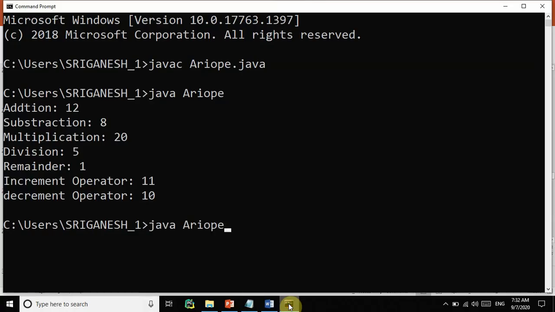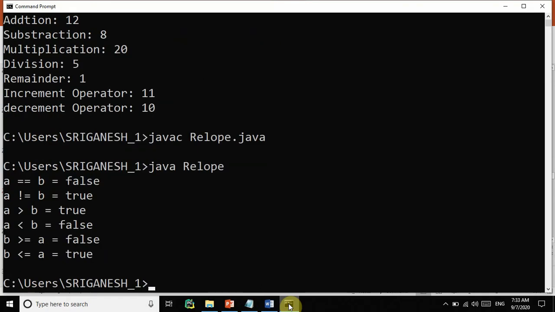There I can type javac RelationalOP.java. I don't know whether it works or not. Okay, it's good. Java RelationalOP. Yes, it returns false, right?